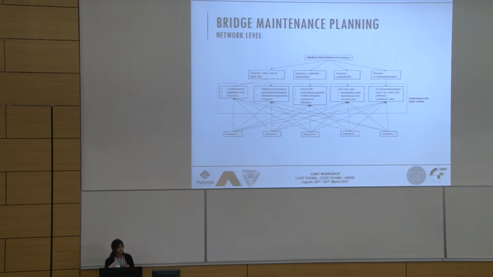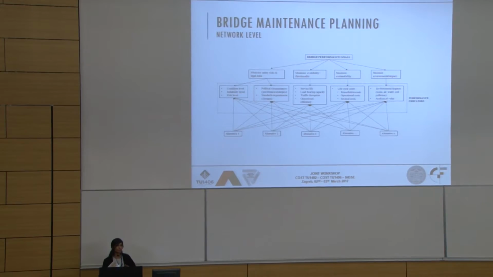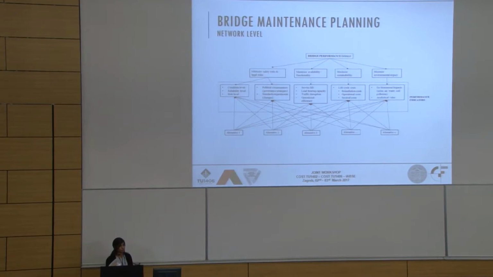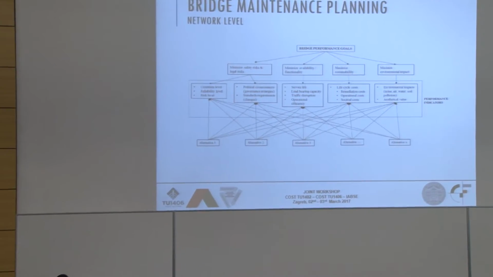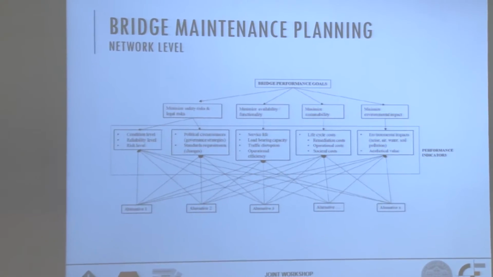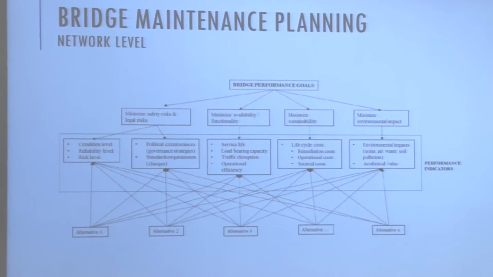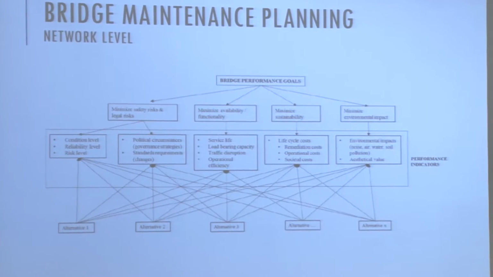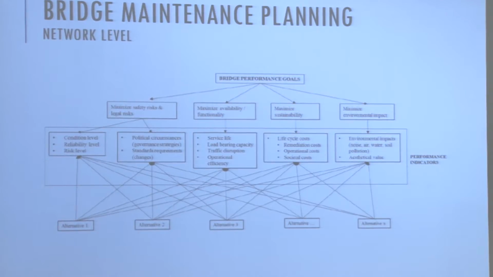So in this research, we suggest to zoom out a bit and do the maintenance planning on the network level. This is not like we consider only one bridge or eight bridges, but also the bridges on the network, and it depends on how you decide to further categorize these networks. But when we do maintenance planning on the network level, we are exposed to a number of different challenges. If you are just looking at reducing the maintenance cost, there are other performance goals that need to be accomplished.